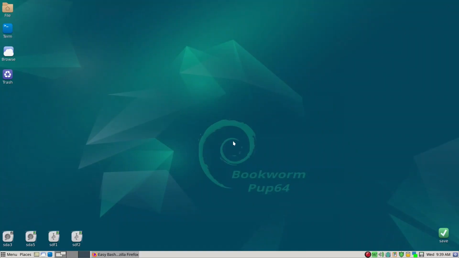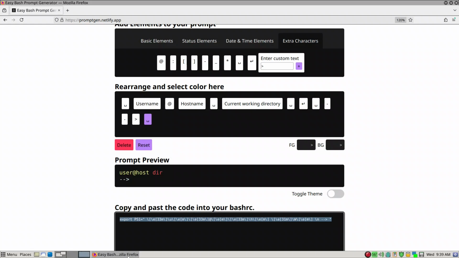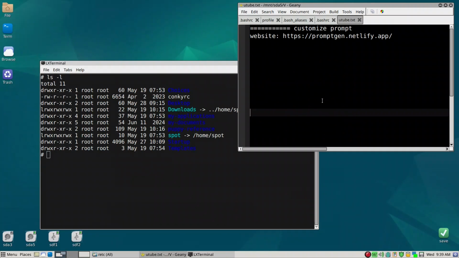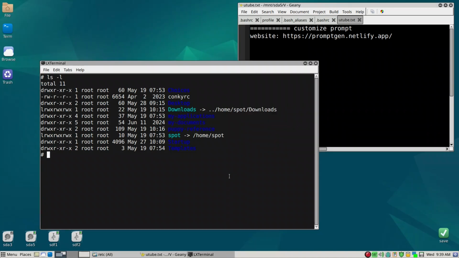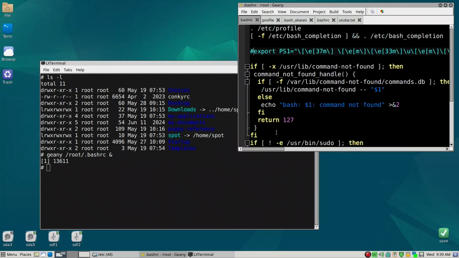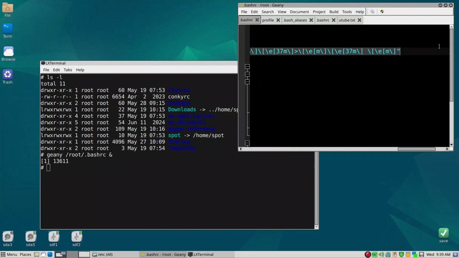And you want to put that into bashrc. We'll just leave that open and then go back to workspace 1. And then we want to go to Geany, then root, then bashrc, and we'll go ahead and open that. I've cheated, and I've actually put in another example, but we'll just go ahead and delete that.